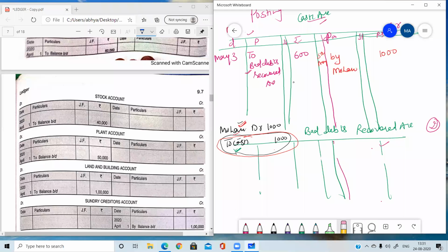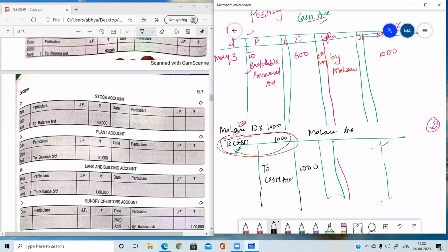Now suppose this is the Mohan account, I have written Mohan here. Please tell me, in the Mohan account, which side the posting will be. Yes, Mohan is debited, so the entry will be posted on the debit side. And what is the opposite account? Cash. So it will be written just like to cash account, and the amount written in front of Mohan is 1000.